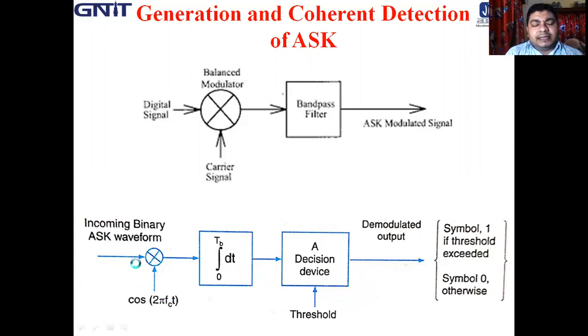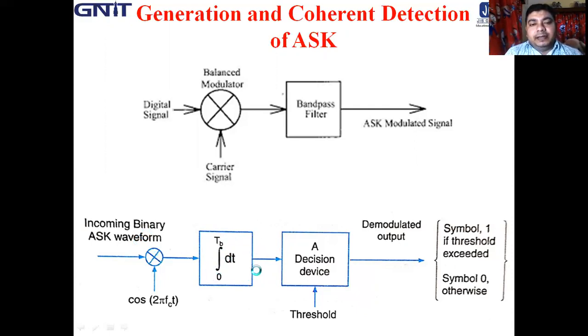So the incoming ASK waveform, that is amplitude, root over 2 EB by TB, multiplied by cos 2 pi FCT. After multiplication, a cos square term is generated. Now when it is integrated, the multiplier followed by integrator is basically a correlator circuit or a matched filter. After integration, it generates the DC term. So the cos 4 pi FC term is rejected by this integrator.